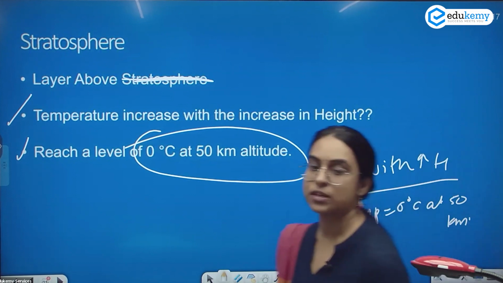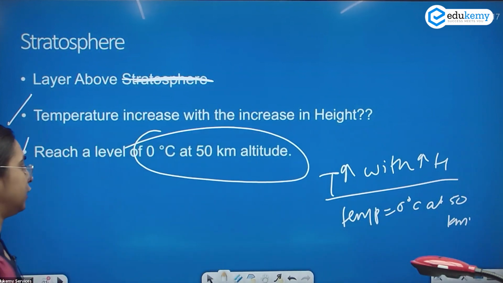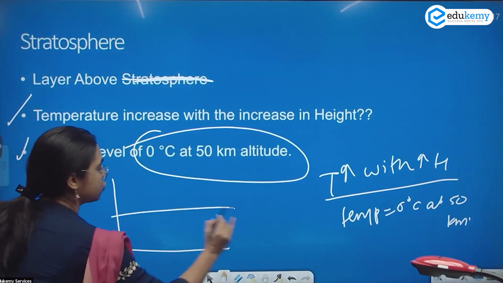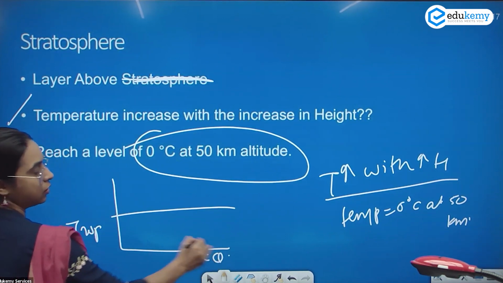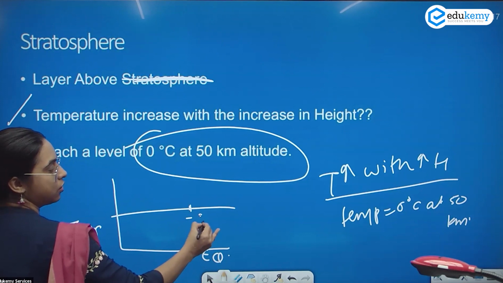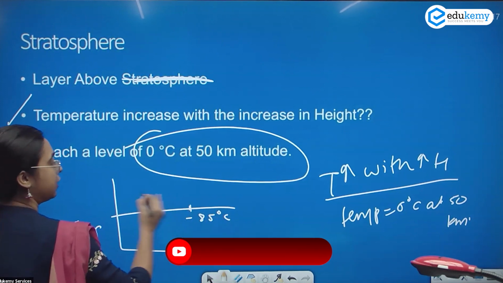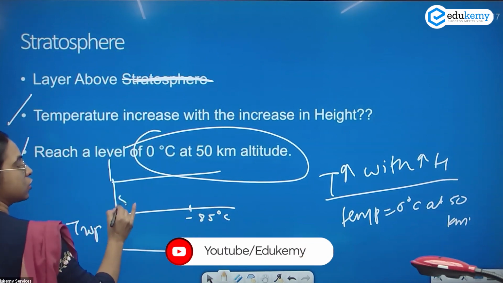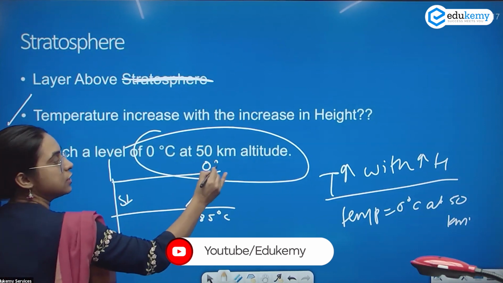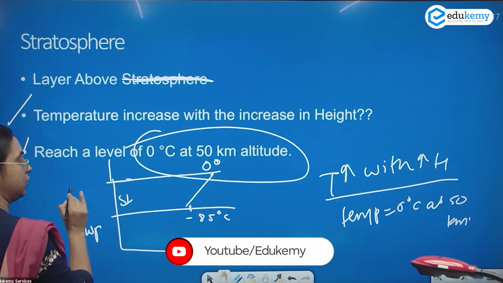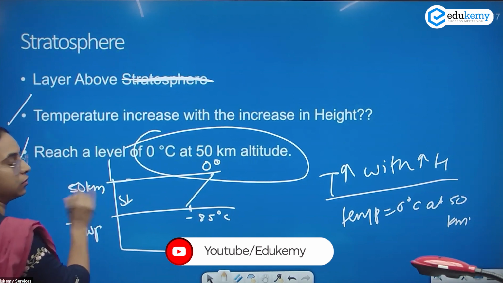So if you look at the troposphere, if I'm studying, let's say, above the equator, what was the temperature here? Minus 85 degrees Celsius. And in the stratosphere, the temperature is increasing and it is becoming 0 degrees Celsius at the 50 kilometer.